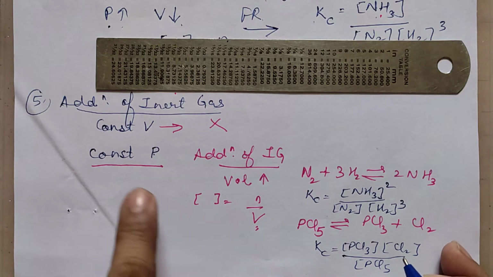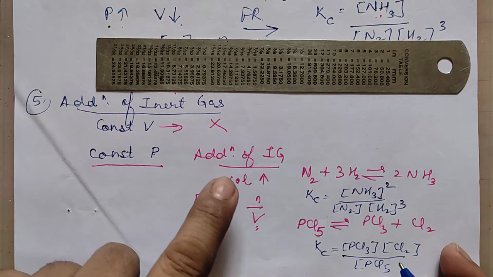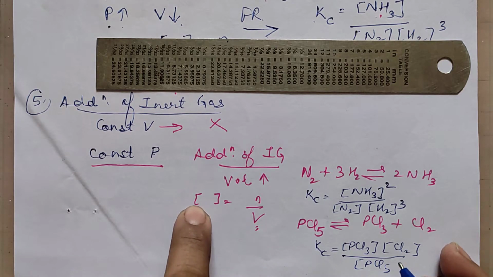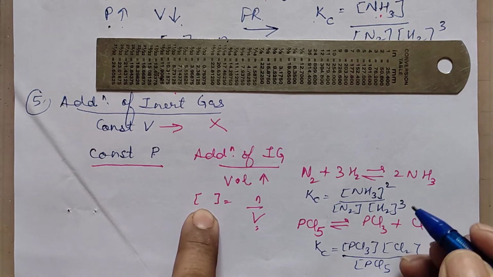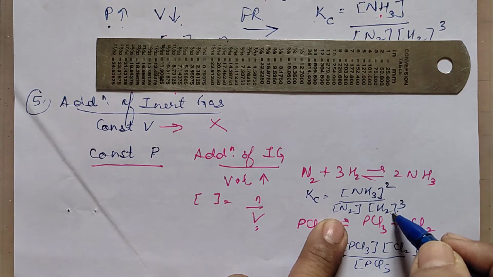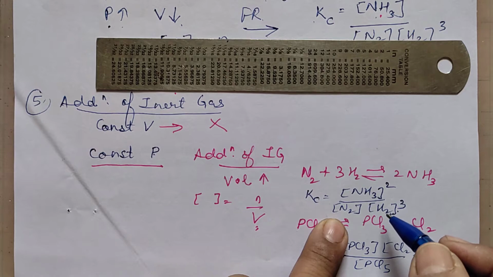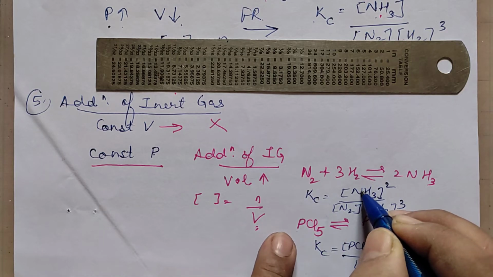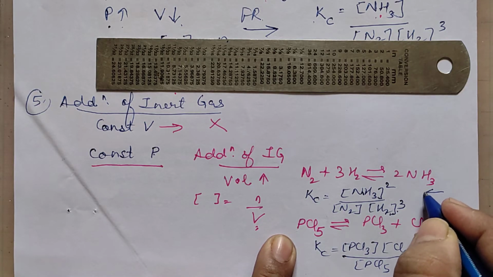So we have added the inert gas, volume has increased, concentration terms will decrease. So where are the more concentration terms? In the denominator. So this has decreased to a greater extent. When this has decreased, even this should decrease. When will this decrease? When the reaction will move in the backward direction.